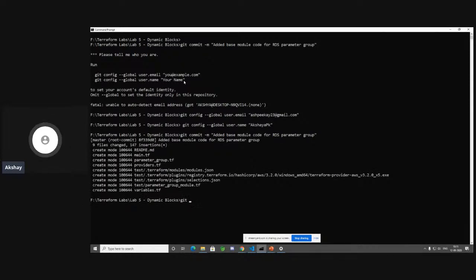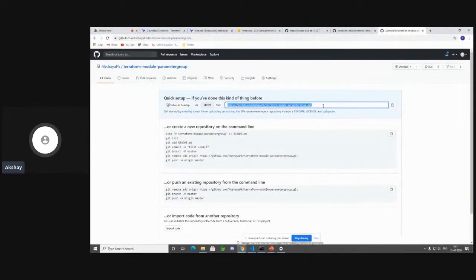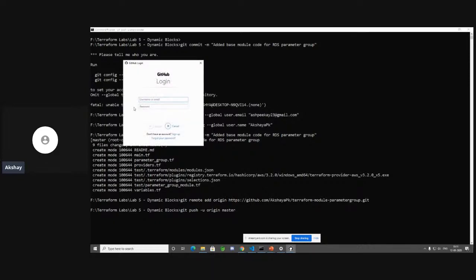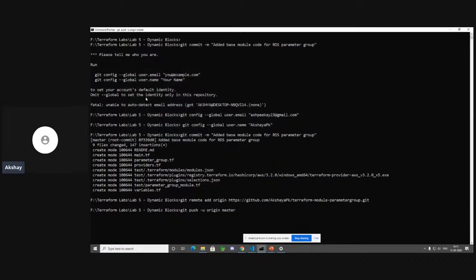Okay, now let's go ahead and do git remote add origin and let's copy our remote URL. Okay, now let's do git push -u origin master. Now it's asking for my email ID and password one more time. Let me just enter that. Let's see if it pushes all of my files. So it should in a moment. Okay, it's writing all of my files. Just give it a second.